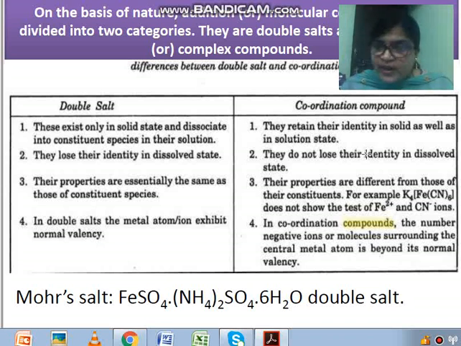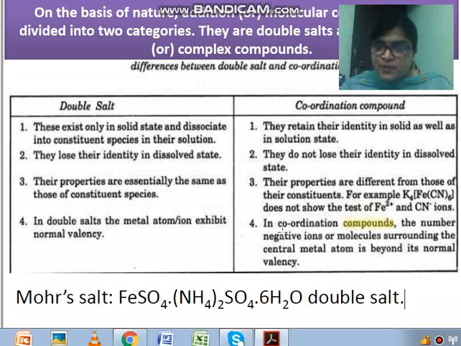While in the case of a coordination compound, they retain their identity in both cases, in the solid state as well as in the solution state. They do not lose their identity when they are dissolved. They maintain their identity. Their properties are different from those of the constituents. Right now I have explained it. For example, K4[Fe(CN)6] does not show the test of Fe2+ and CN-, because they retain their identity.